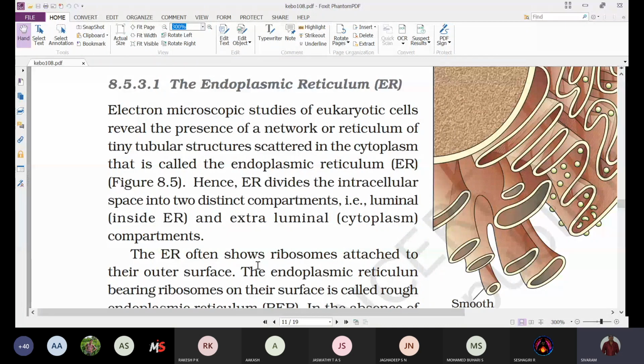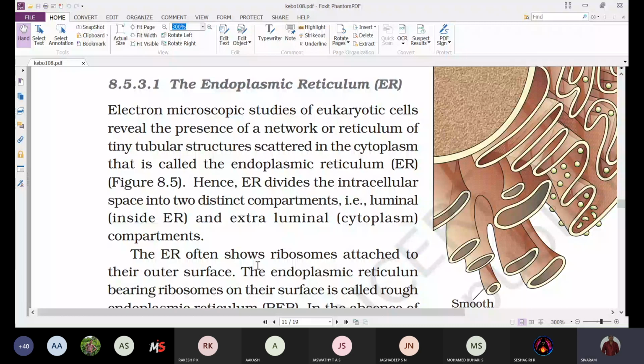Ectoplasm, endoplasm. Generally the cell organelles are present in the endoplasm, that more fluid substance. In that we observe these tubular structures scattered, and these scattered tubular structures we are calling the endoplasmic reticulum.